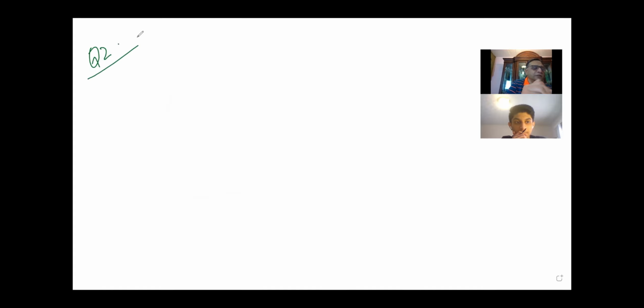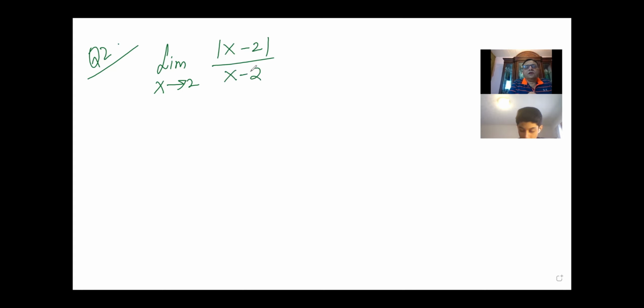Now that is the normal question in a test paper. You need to find the limit of the function as x approaches 2. So we have this function as the absolute value of x minus 2 divided by x minus 2. You have to show that the limit does not exist.